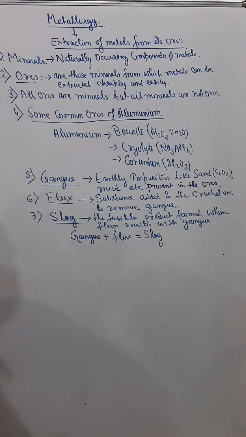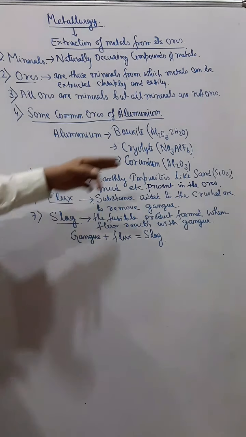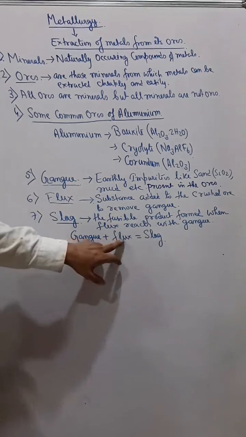We mix that chemical substance into the crushed ore. That chemical substance reacts with gangue, generally sand, and forms a fusible product. That fusible product, which can then be easily removed, is known as slag. Simply you can say that gangue plus flux gives slag.